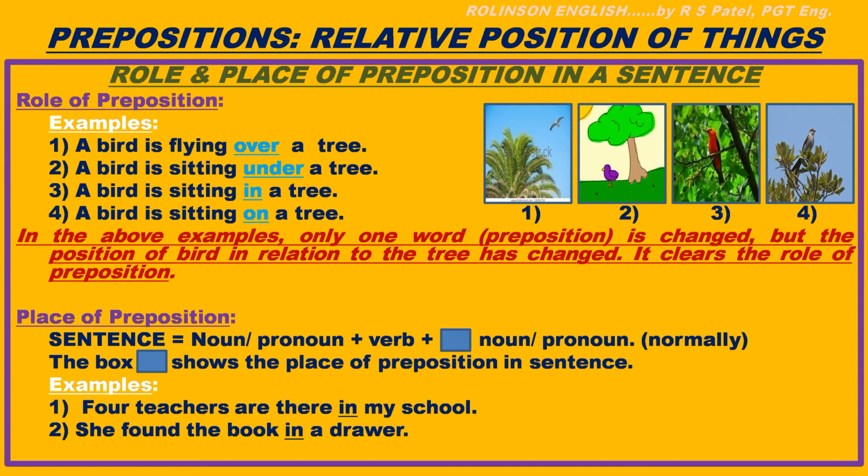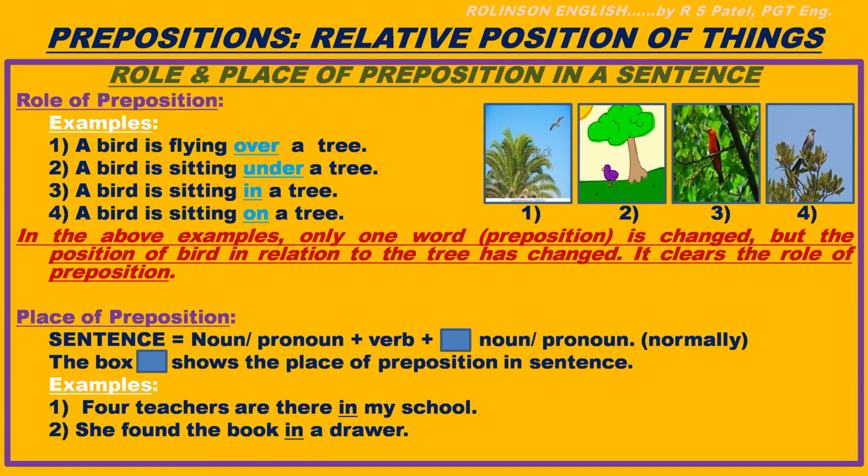See, my school is noun and before it is used in. This is the preposition. Second case, she found the book in a drawer. Here, drawer is one thing and book is another thing. So, in is used before a noun, drawer. That shows the relative position of book and a drawer.